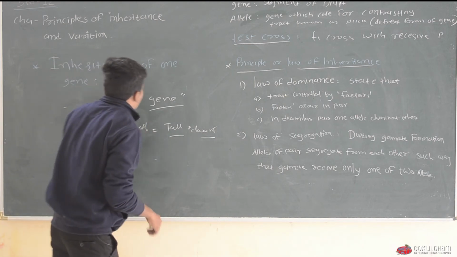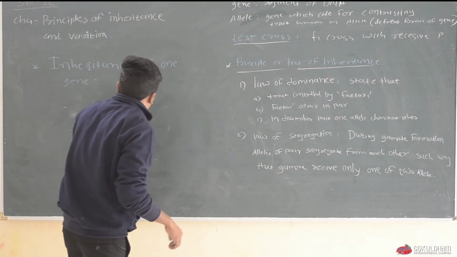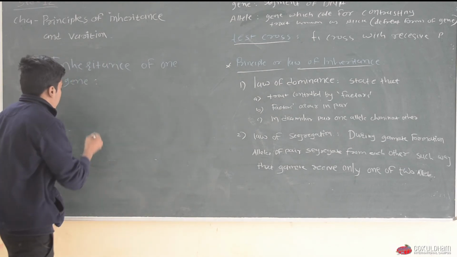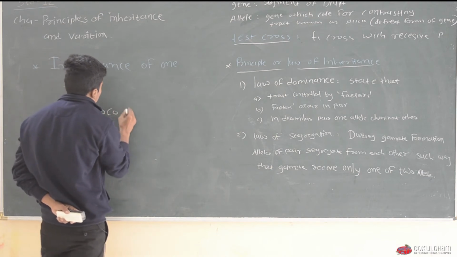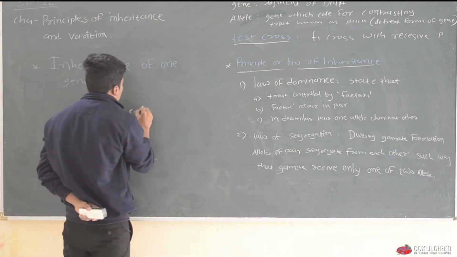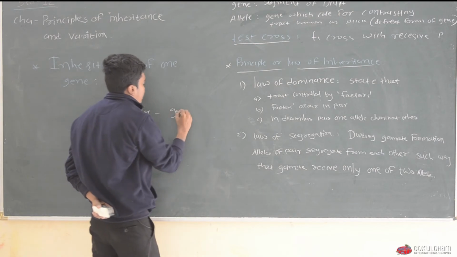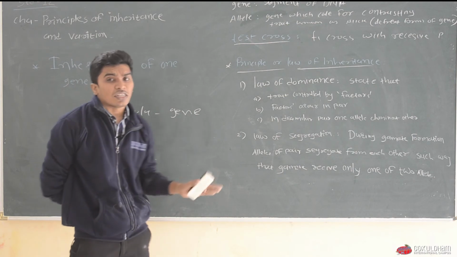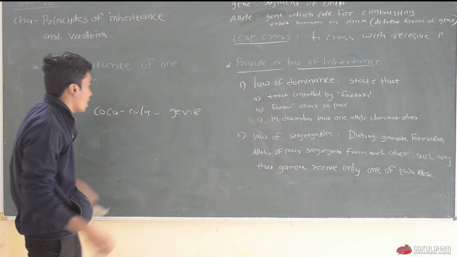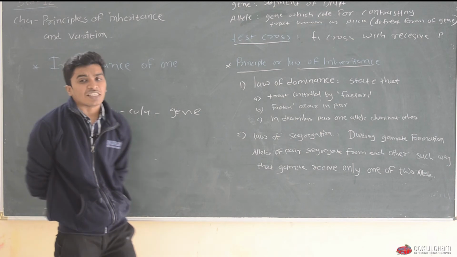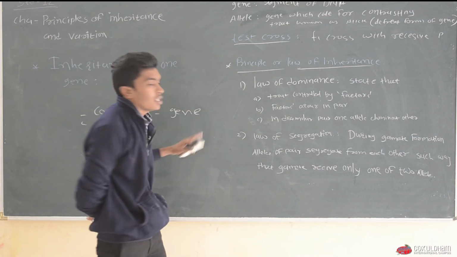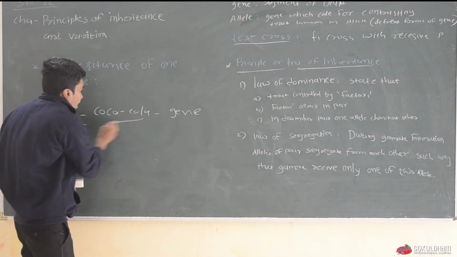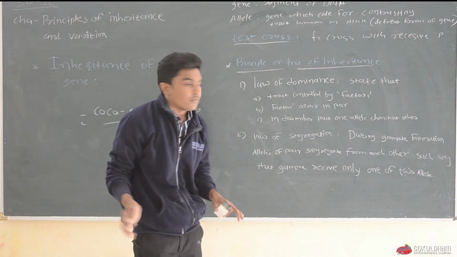Now let me give one more example. If we consider Coca-Cola as a gene, then the different flavors of Coca-Cola will be considered as alleles for that particular gene. And for this Coca-Cola, alleles are different flavors. Okay.